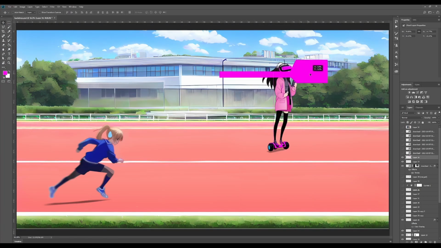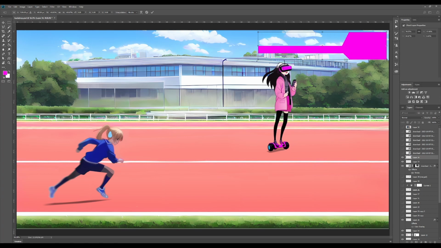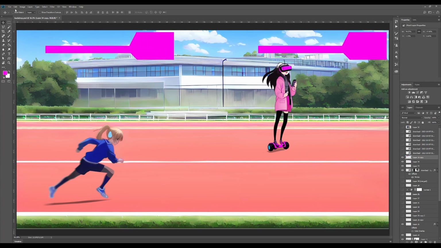So I just wanted to try something different, which is actually creating the UI elements and then running those UI elements through Stable Diffusion image to image. So I started by just creating some rough mock-ups of the shapes that I wanted to create.